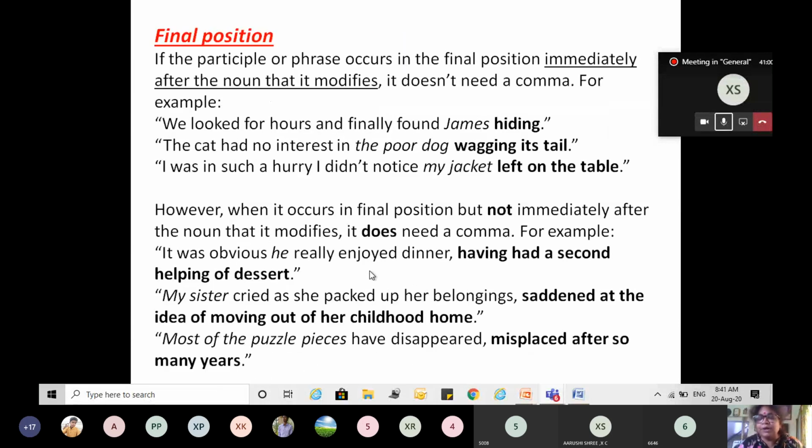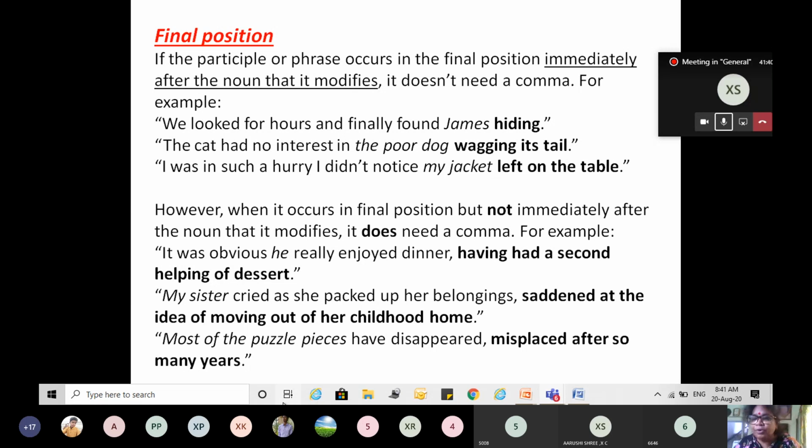The three positions where the participle is used and how you have to use it. If it is in the beginning, you have to put a comma. If it is in the middle, and if the sentence is not complete without the participle, you don't have to put a comma. If it can be avoided, you put a comma before and after it. If it is at the end and the noun is just before it, you don't put a comma. If there is a gap between the noun and the participle phrase, you have to put a comma.